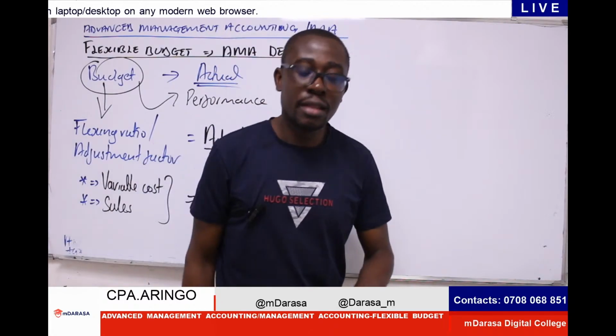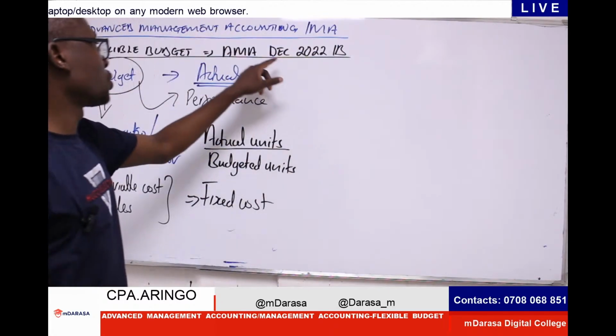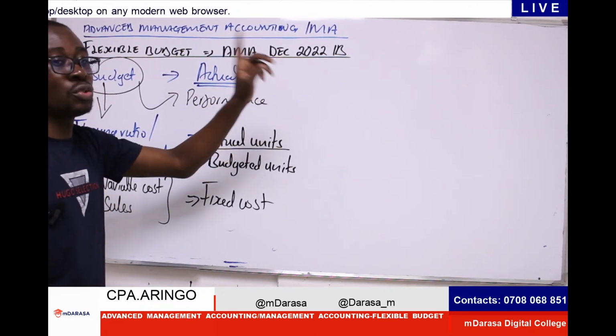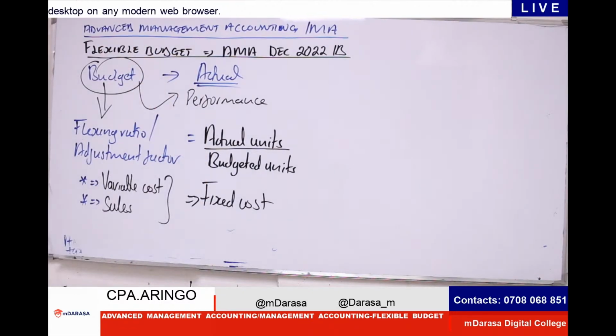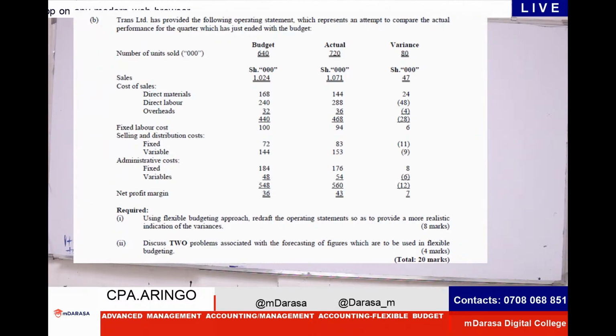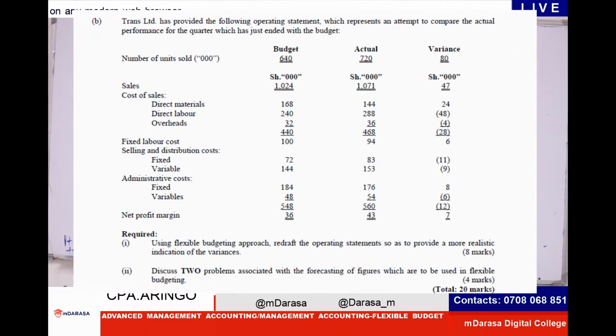So that this concept sticks well, we go to this question. Advanced Management Accounting, question which was tested in December 2022, question number 1B. I'm going to share this question here so that all of us can view it. I believe it is very visible. I want us to go through that question together and see what you are asked and what you are required to do. So a good examiner is telling us that we have this company known as Trans Limited.